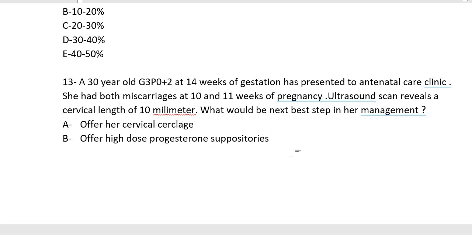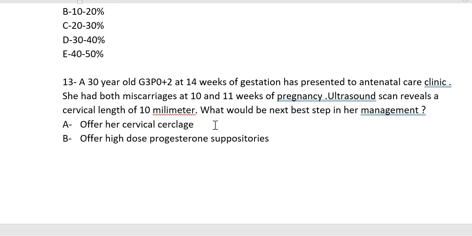So first of all, determine here. This is an incidental finding, right? Because the miscarriages she's having occurred in the first trimester, not in the second one, not in the late second. So maybe her cervix is inherently like this, just 10 millimeter.